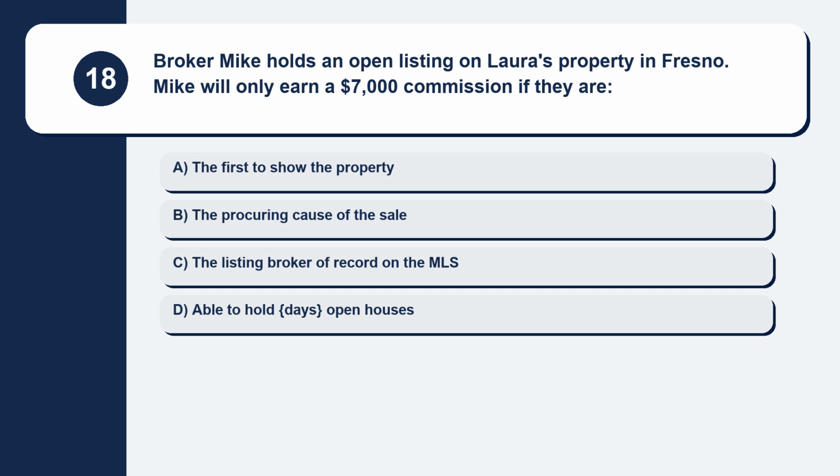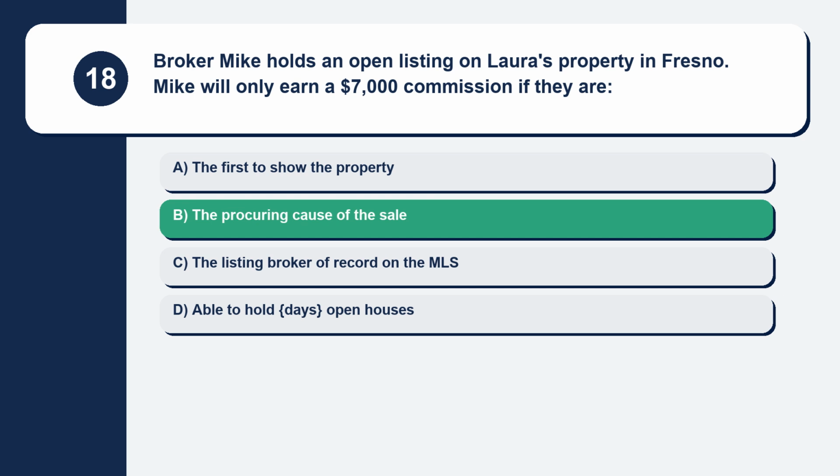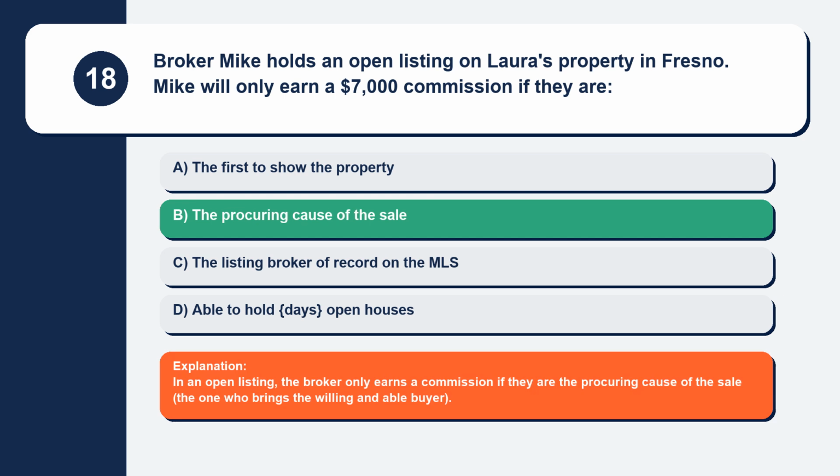Question 18. Broker Mike holds an open listing on Laura's property in Fresno. Mike will only earn a $7,000 commission if they are. Here are your options. Option A, the first to show the property. Option B, the procuring cause of the sale. Option C, the listing broker of record on the MLS. Option D, able to hold open houses. The correct answer is option B, the procuring cause of the sale. Explanation. In an open listing, the broker only earns a commission if they are the procuring cause of the sale, the one who brings the willing and able buyer.